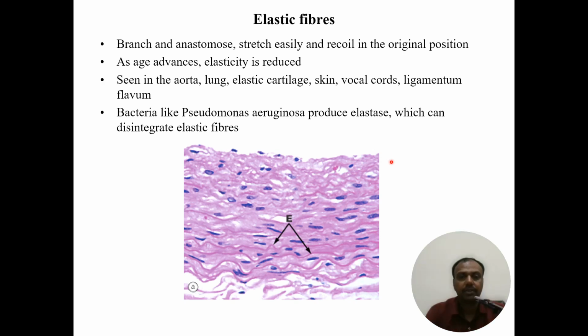Elastic fibers. They branch and anastomose. They can be easily stretched and they will recoil to the same original position when released. So it is something like a rubber band. Now, as age advances, the elasticity of the elastic fibers is reduced. That is the reason as you become old, there is wrinkling of skin. It is usually seen in aorta, lung, elastic cartilage, skin, vocal cords, and ligamentum flavum, which is seen in the vertebra.